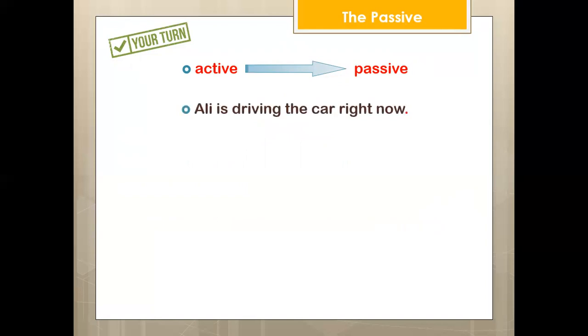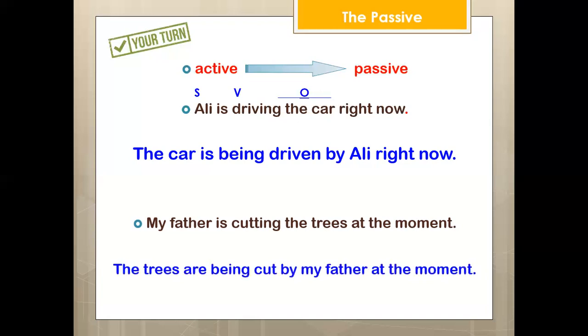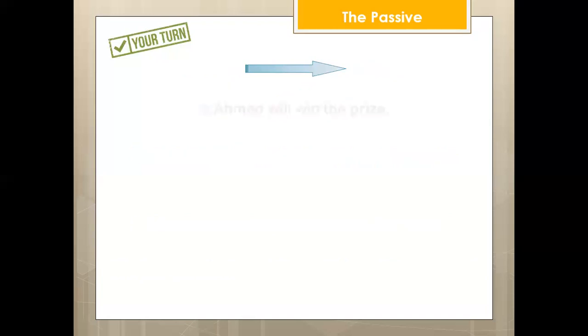Ali is driving the car right now. Great, the car is being driven by Ali right now. My father is cutting the trees at the moment. The trees are being cut by my father at the moment.